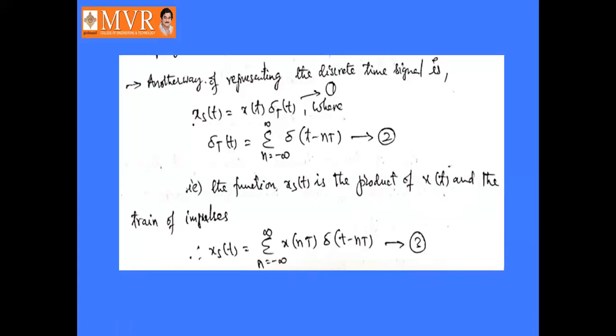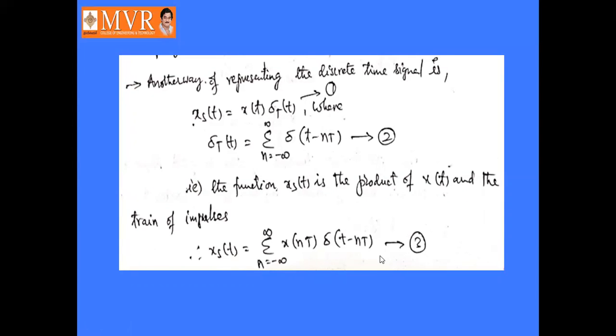It can be represented as xs of t is equal to sigma n equal to minus infinity to infinity x of nT into delta of t minus nT. Let it be considered as equation number 3.